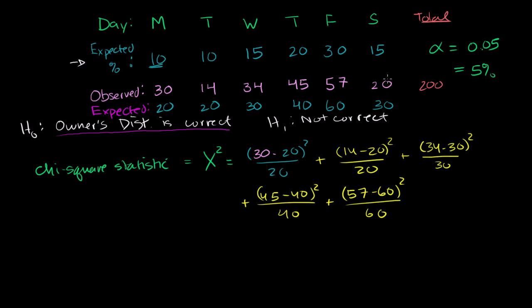And then finally, plus (20 minus 30) squared over 30. I just took the observed minus the expected, squared, over the expected.